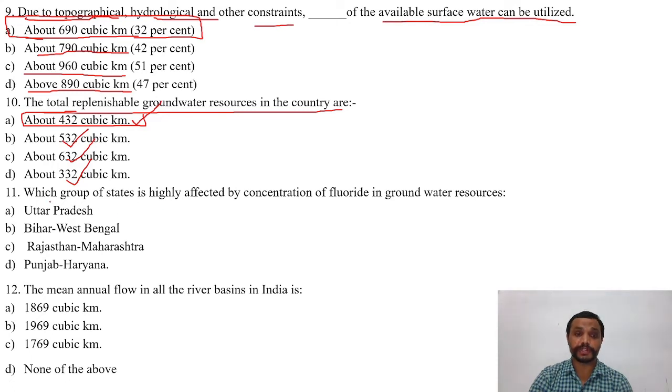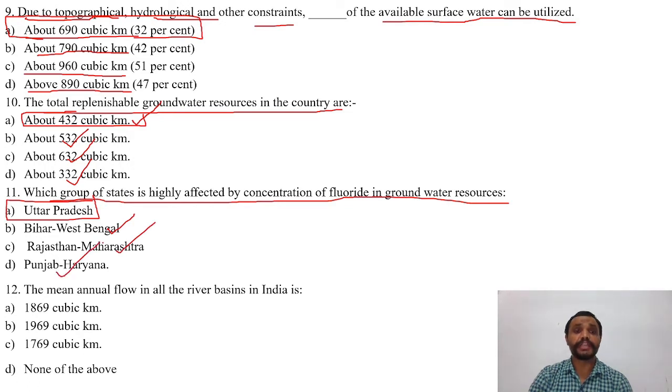The next question is, which group of states is highly affected by concentration of fluoride in the groundwater resources? Options are A, Uttar Pradesh, B, Bihar and West Bengal, C, Rajasthan and Maharashtra, D, Punjab and Haryana. The right answer is C, that is Rajasthan and Maharashtra.